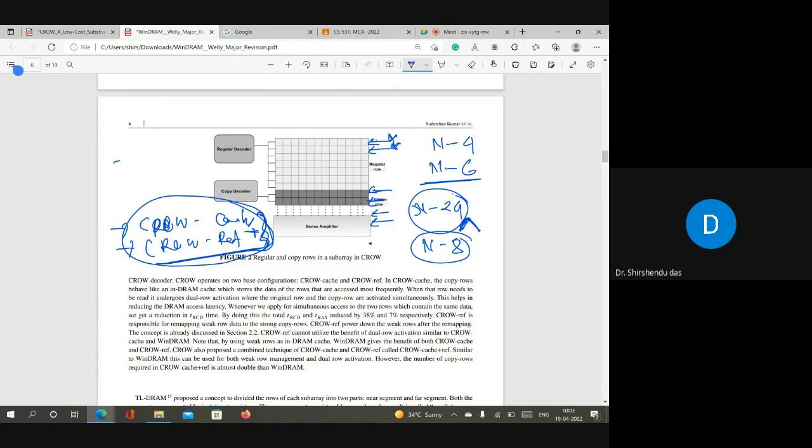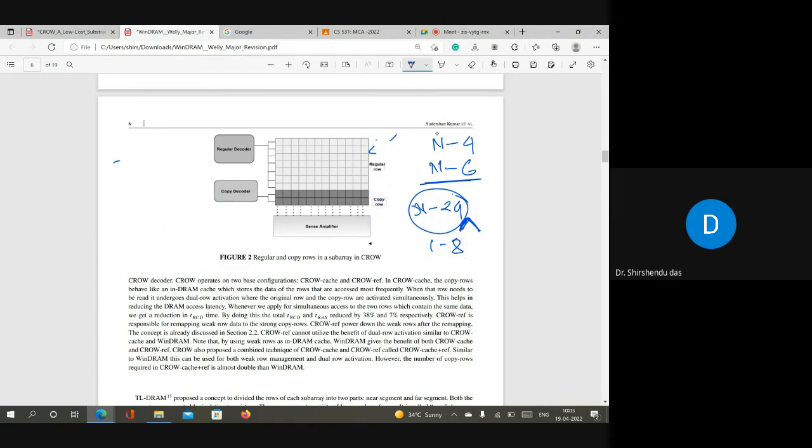Obviously, WinDRAM also has a major disadvantage, and it is designing the decoder. If we go for CRO, it is very easy to design a copy decoder because the rows are at the end and very near, in a contiguous location, right? So the decoder design hardware overhead is less, but in our case, the weak rows are distributed throughout the sub-array. So in that case, the decoder design is complex, and we accept that the hardware overhead of designing a decoder will be more. But with this limitation only we propose it, and we specifically mention in our paper that this is the limitation. So if someone can design an efficient decoder for the copy rows in WinDRAM, then it will give better performance. So that's it.